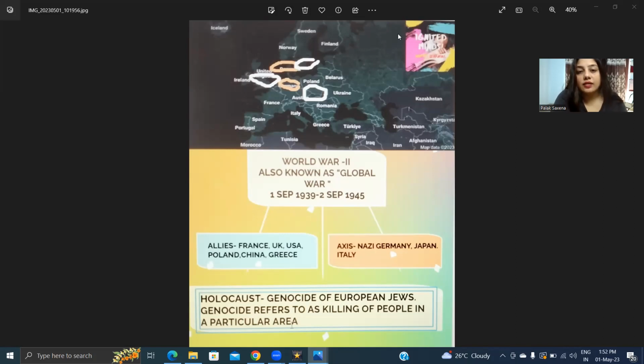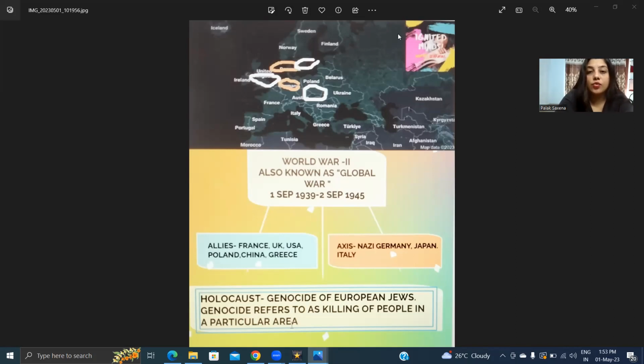If you can see on my screen, I have circled a few cities and countries. This is a map of European countries, because World War II basically arose from here. World War II was also known as the Global War, which started from 1st September 1939 to 2nd September 1945, almost a span of 6 years and probably one day. Now, why was it called a global war?